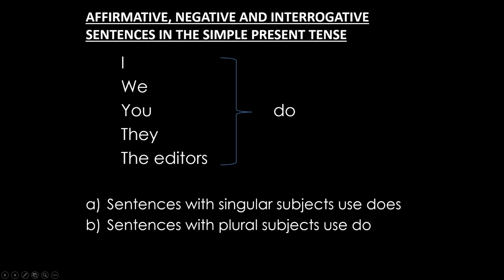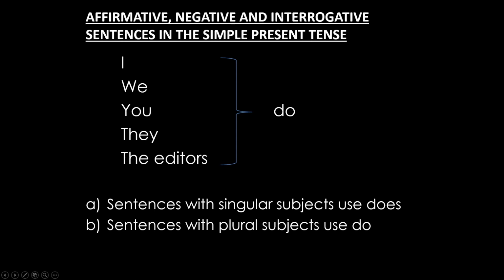Then when we have plural subjects, they can be plural nouns or plural pronouns like you, we, they. Those are plural pronouns. Then we can have plural nouns like the editors, the journalists, the cartoonists, or the newspapers. There we are going to use do.